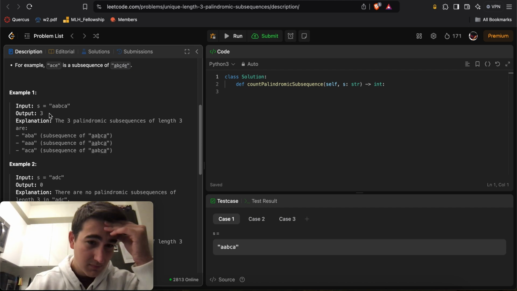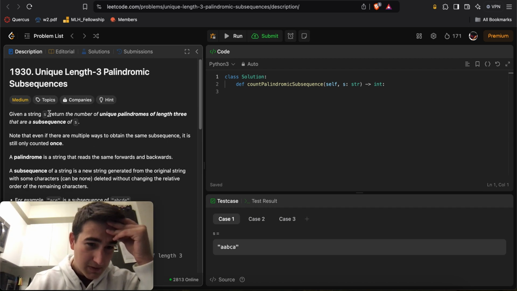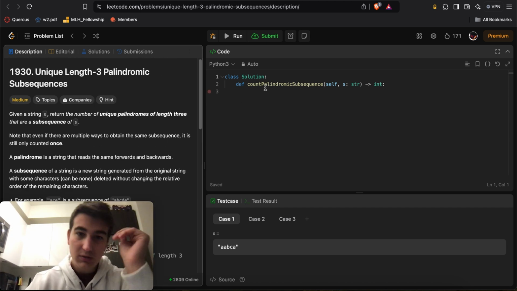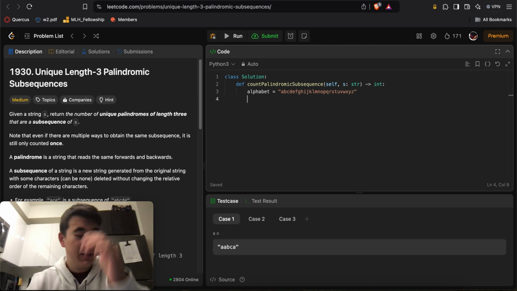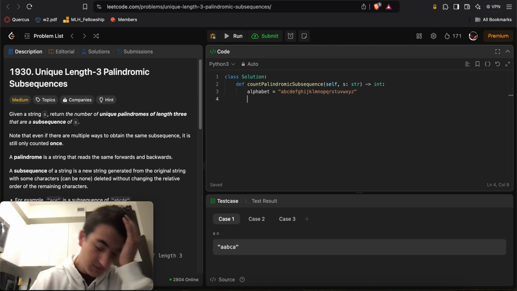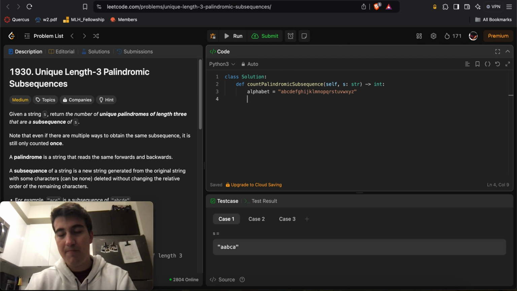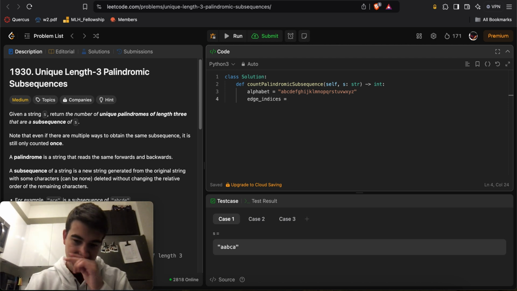Should be okay. Right, one thing we can do is, first of all, alphabet is equal to A, B, C, D, E, F, G, H, I, J, K, L, M, N, O, P, Q, R, S, T, U, V, W, X, Y, Z. And then here, yeah, this is going to be interesting. Edge indices is equal to